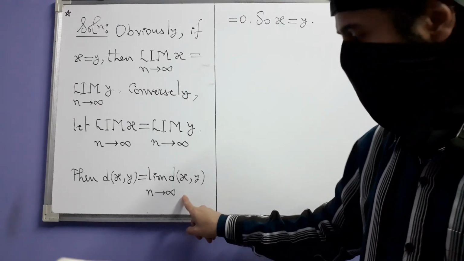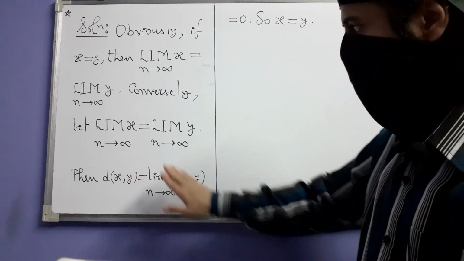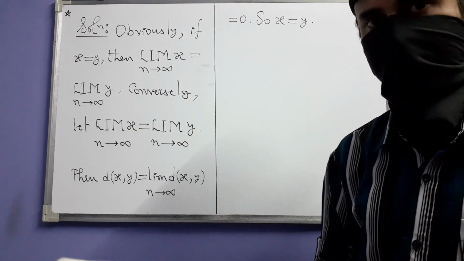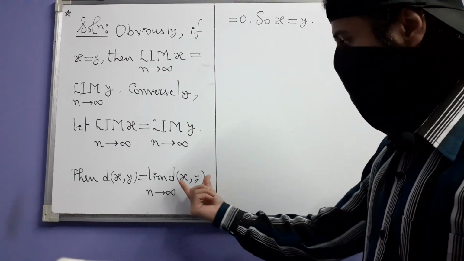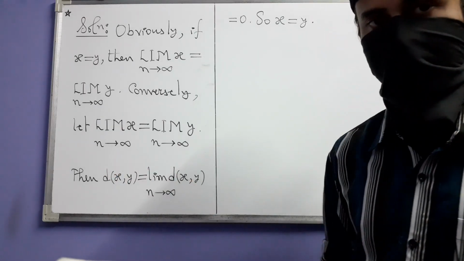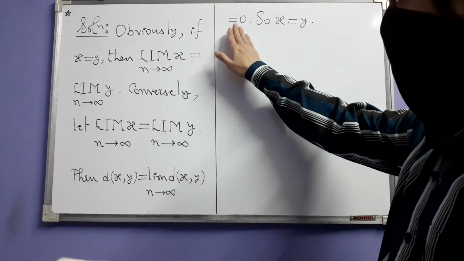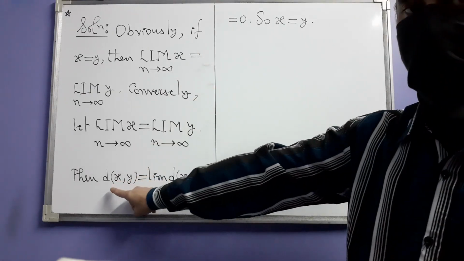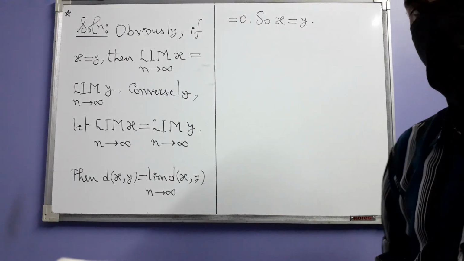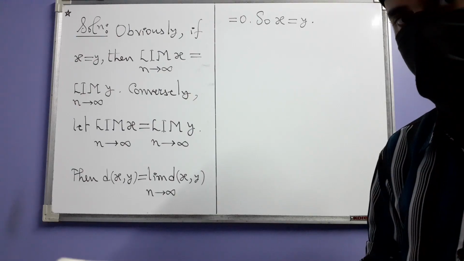You do not see any n here because you don't have any n here. In the general case where you have xn and yn, here you would see d of xn comma yn. But then this is a constant sequence of real numbers which converges to that real number d of x comma y. So that's how we find that d of x comma y is 0. But d itself is a metric, so that implies that x is equal to y. So that means the reverse implication is also true.